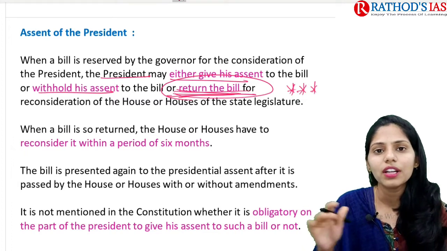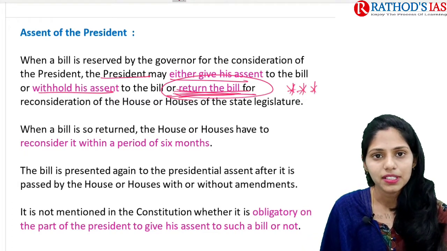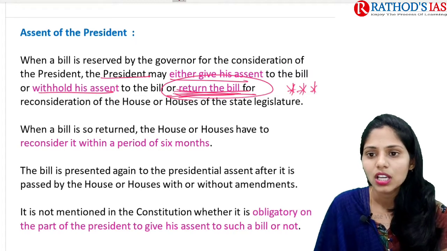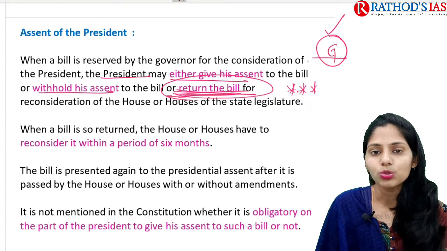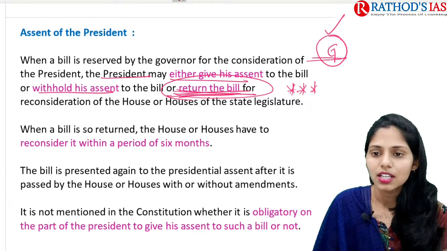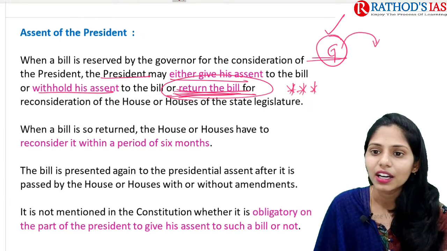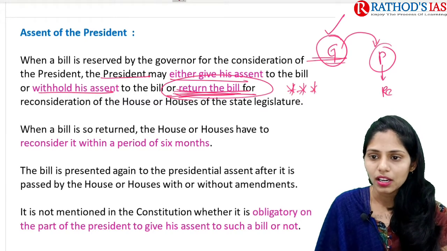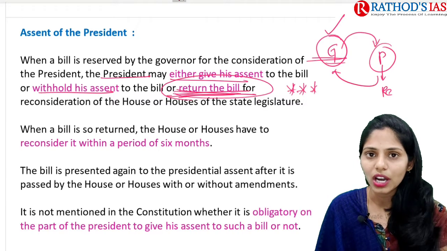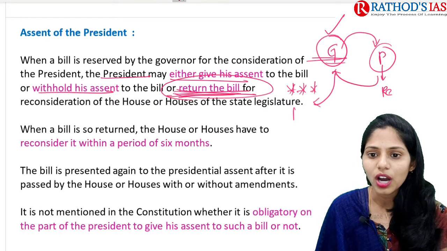So whenever a bill is returned by the president for reconsideration of the house, here is the first one. Whenever a bill comes to the governor for assent, the bill may be reserved by the governor for the president, right? So whenever the president returns the bill, the president will return it to the governor and the governor will return it to the house.